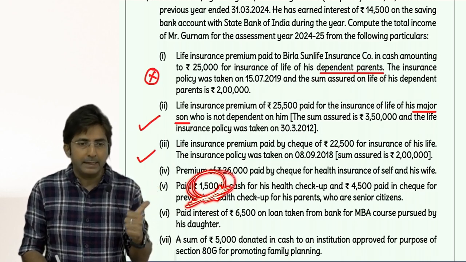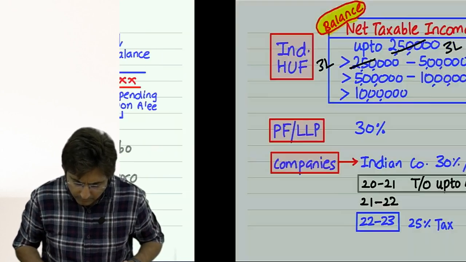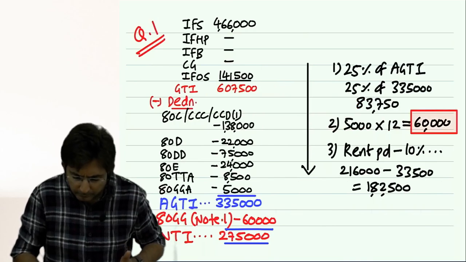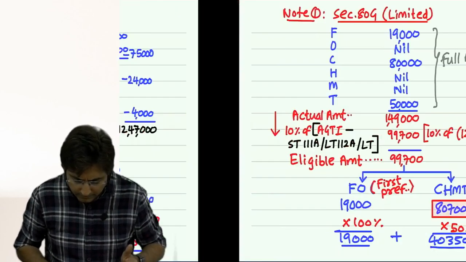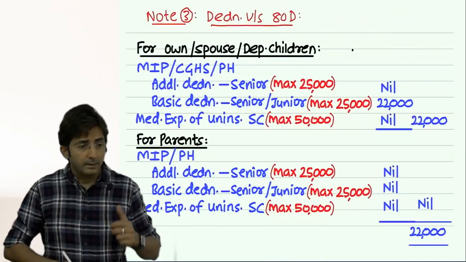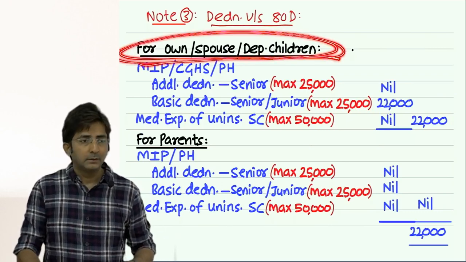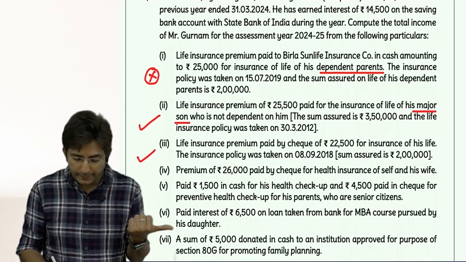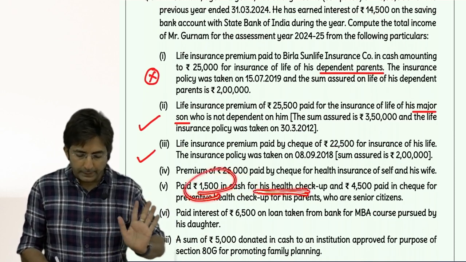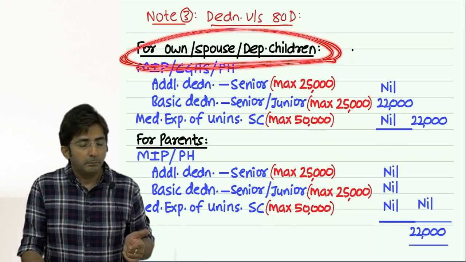See, this 1,500, at the most where can it be used? You remember that format or not? I will have to show that format. Where is that? See, that 1,500 preventive health checkup I can use at the most here only, because whose preventive health checkup is this 1,500? His, meaning the assessee's. So this 1,500, at the most, if I want I can use in this segment, but I don't want to use it.